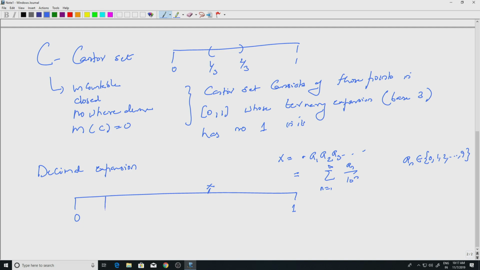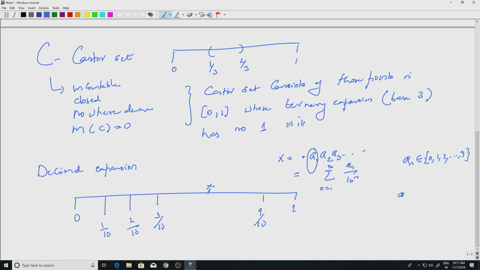First you decompose [0,1] into 10 equal intervals: 1 by 10, 2 by 10, 3 by 10, etc., up to 9 by 10. So, you get 10 equal intervals, and the first digit a1 decides which one.